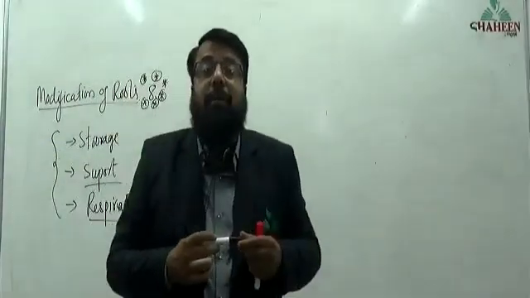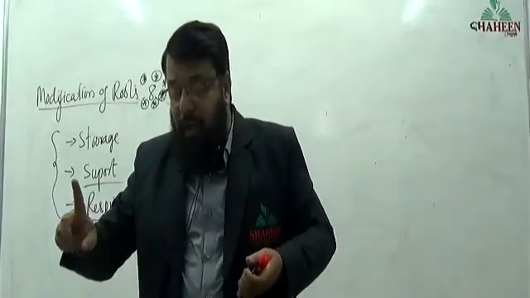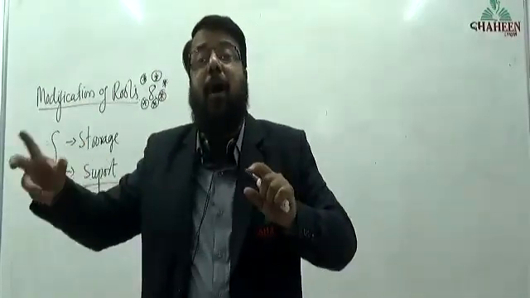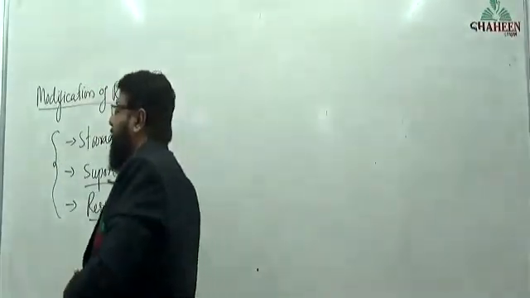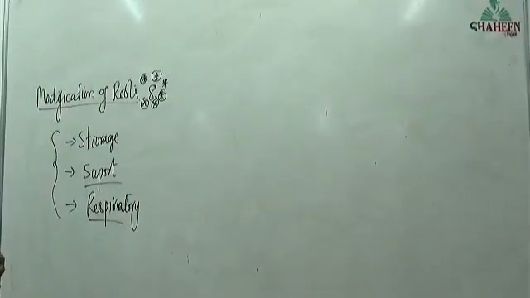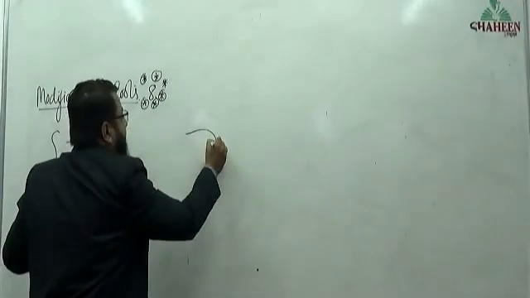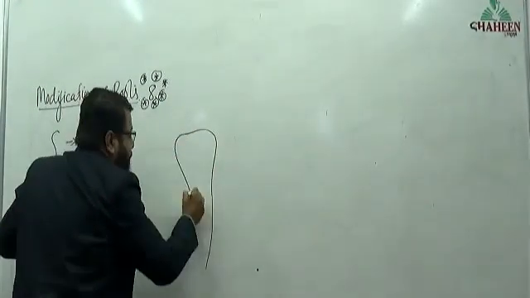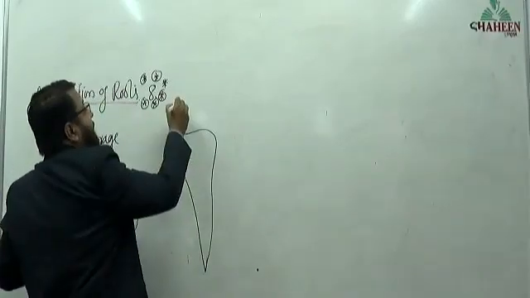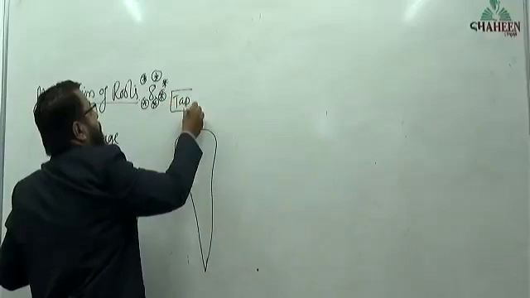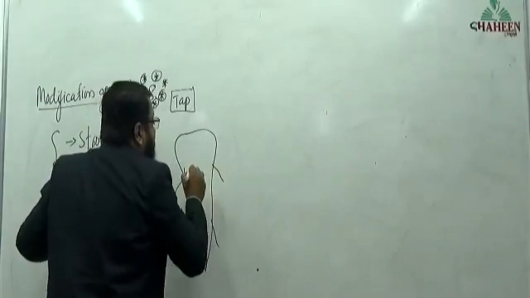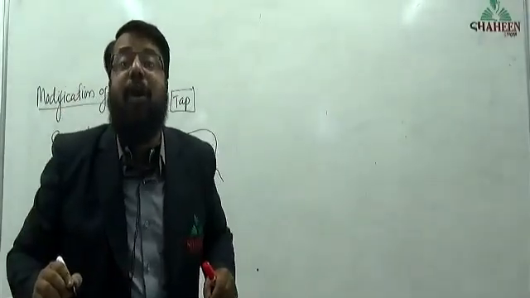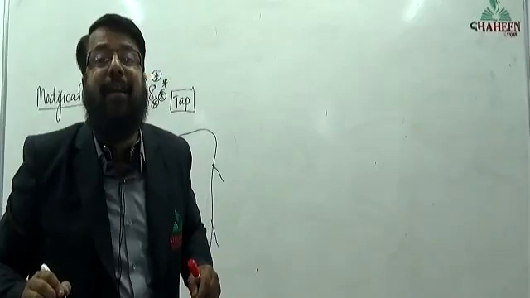The root that has undergone modification to store food material is called as storage root. यहां पे देखिए, carrot, turnip. यहां पे याद रखने की चीज क्या है? Carrot is a cone shape and it is a tap root. Carrot is a cone shape tap root, modified for storage of food material.